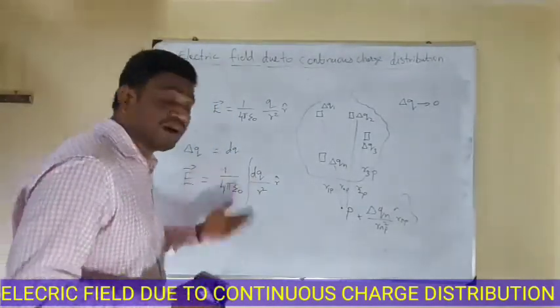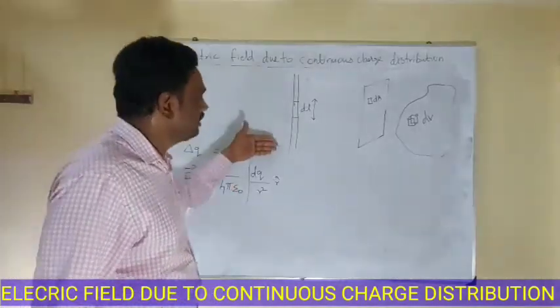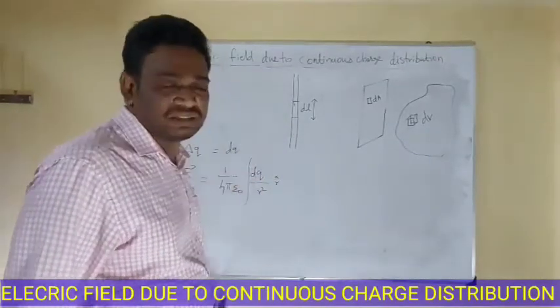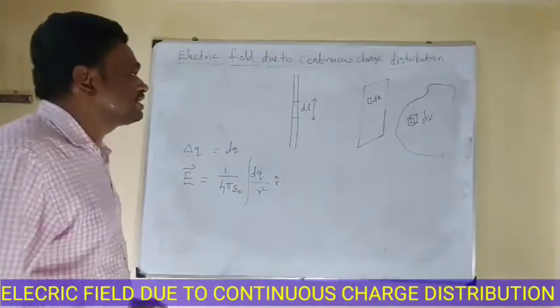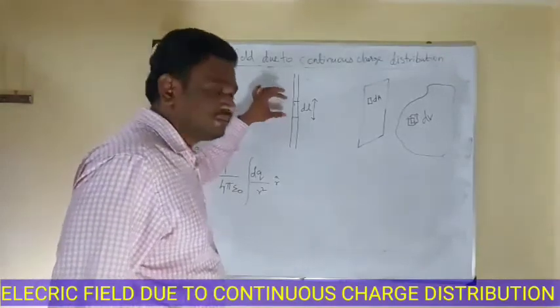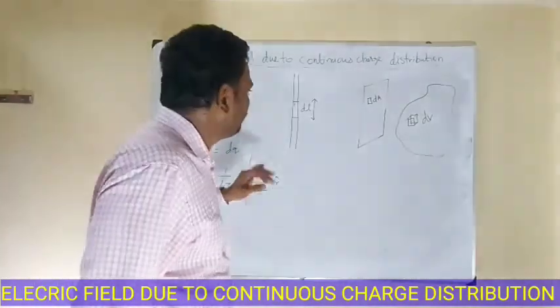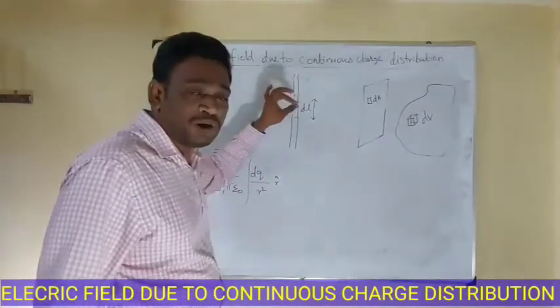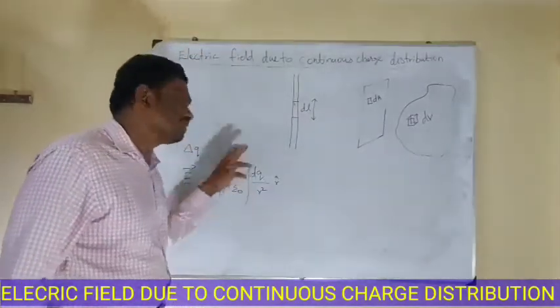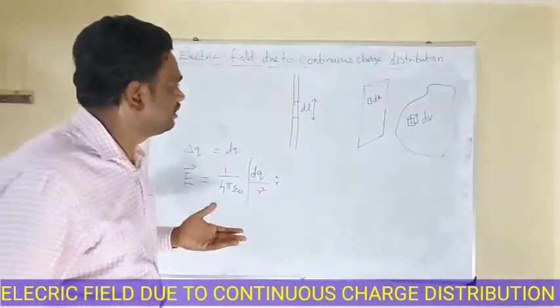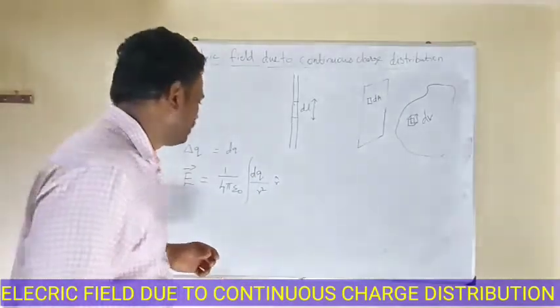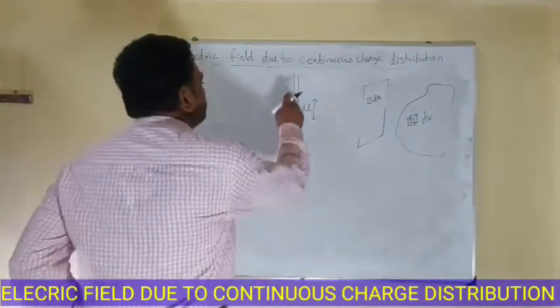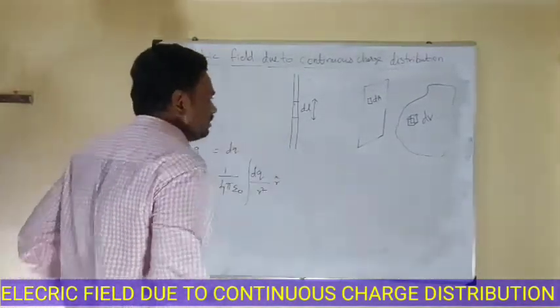For a different object, the charge value will differ. First, let us consider a linear straight conductor, in which I am going to consider a small element dl. First, I am going to find the electric field due to this small element, and then if we apply the limit, we can calculate the total electric field due to the entire wire. In this case, the charge density of the conductor.